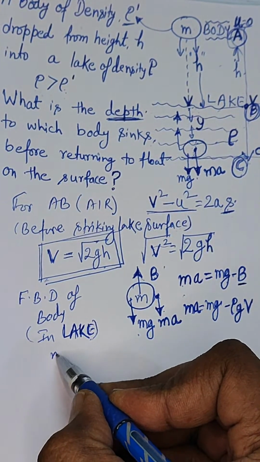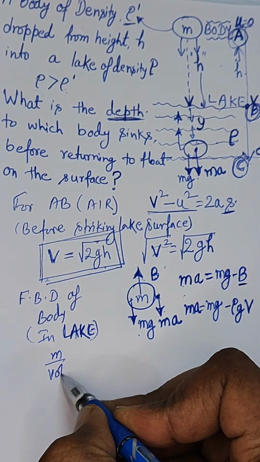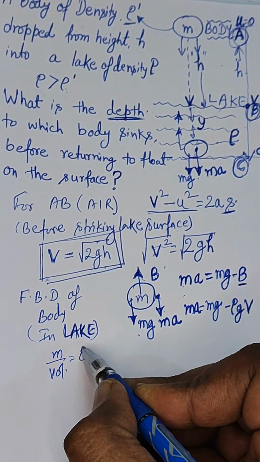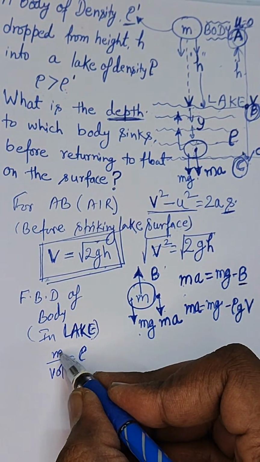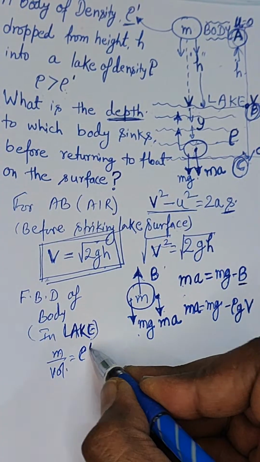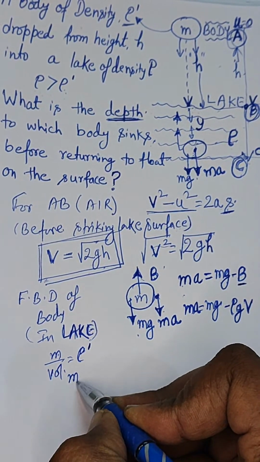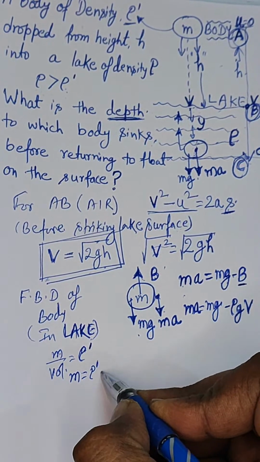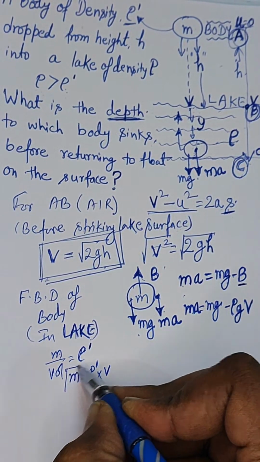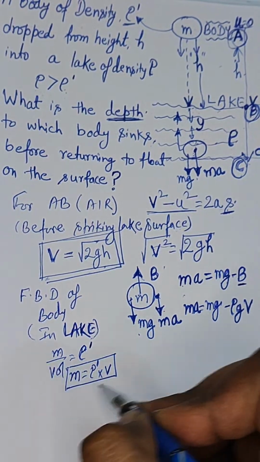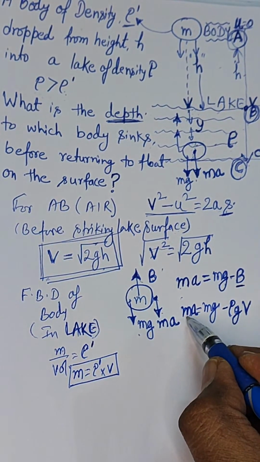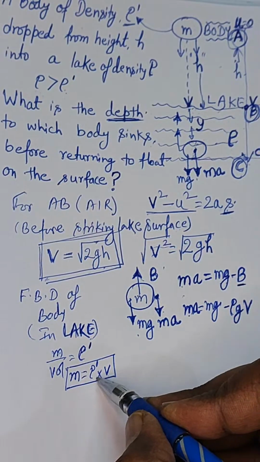Now we know that mass by volume is equal to density. So for the body, the density is rho dot. Can we write m as equal to rho dot into v for the body? So in place of m, just write rho dot v.